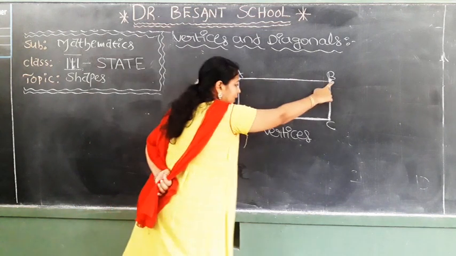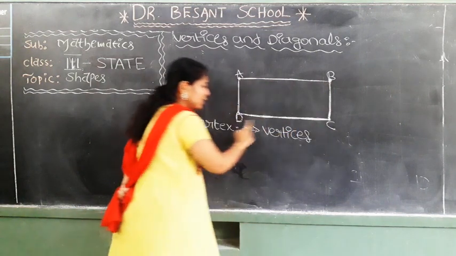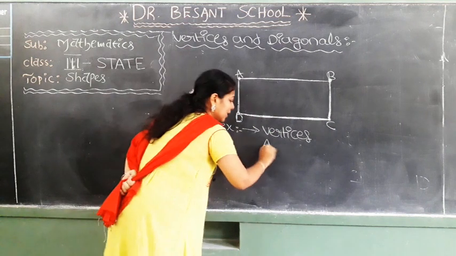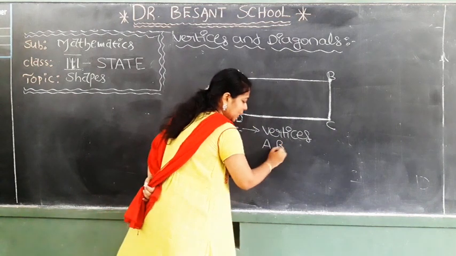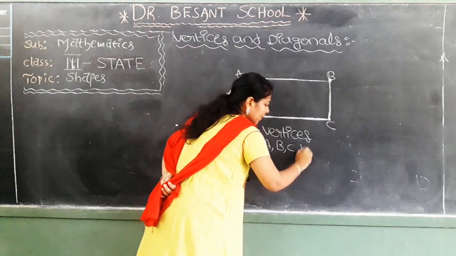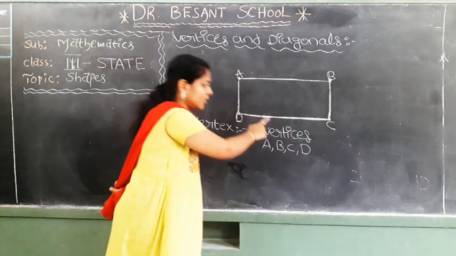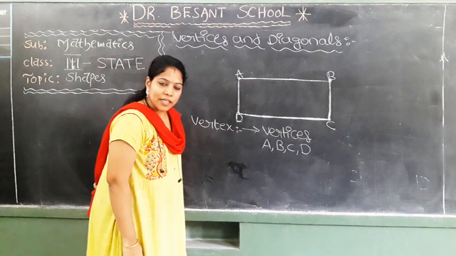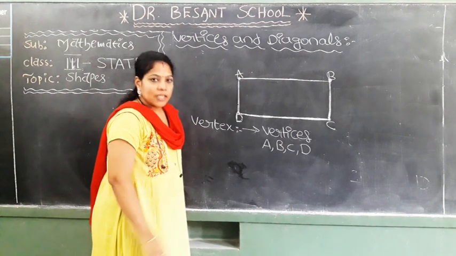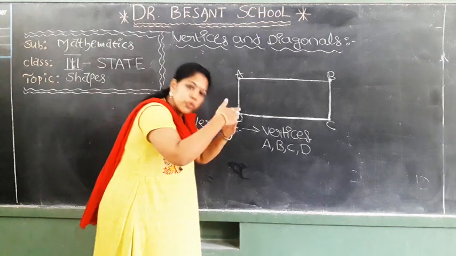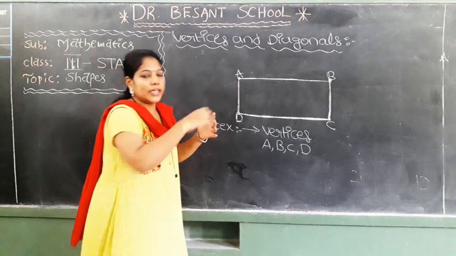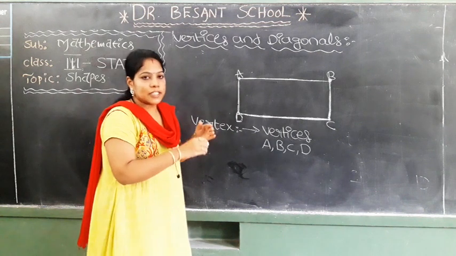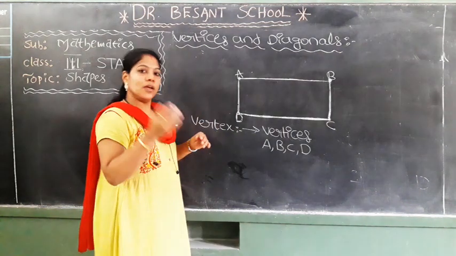A, B, C and D. These are the vertices of this rectangle ABCD. Everyone understood about the vertices? The point at which the two sides are meeting is called a vertex. The plural of vertex is vertices.